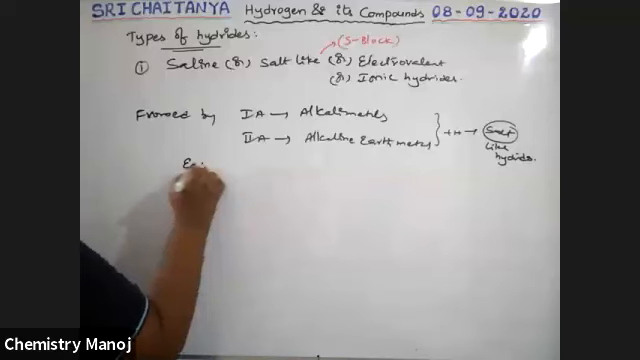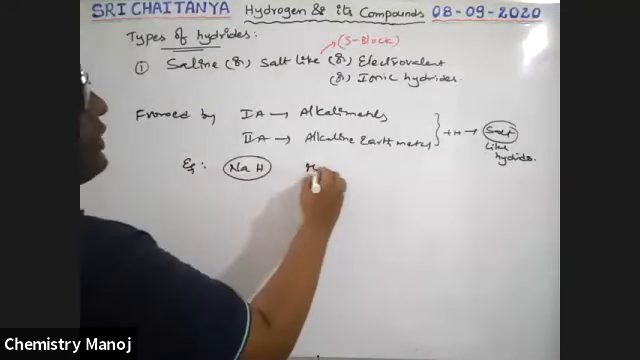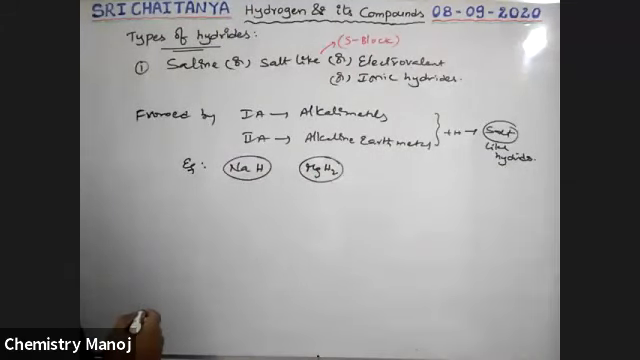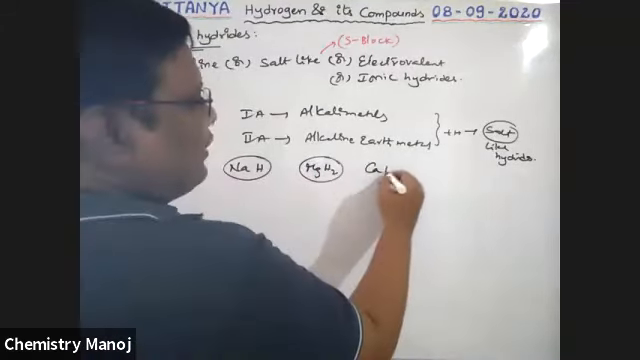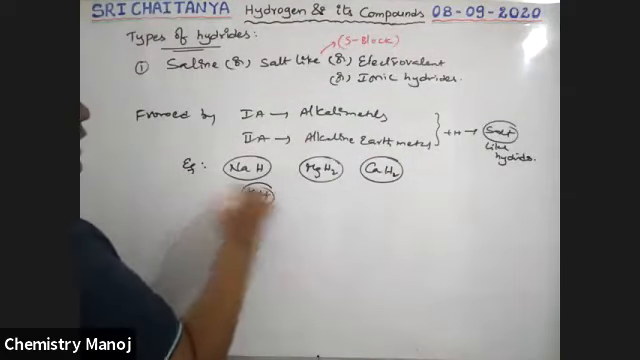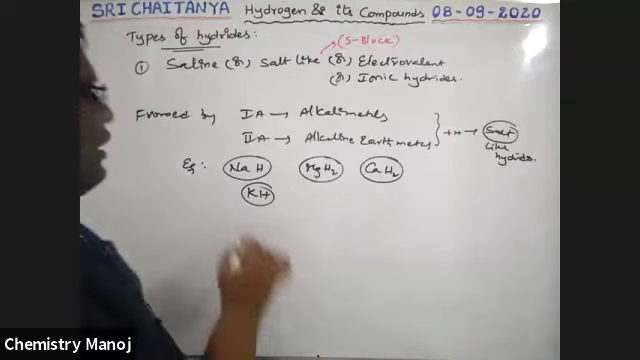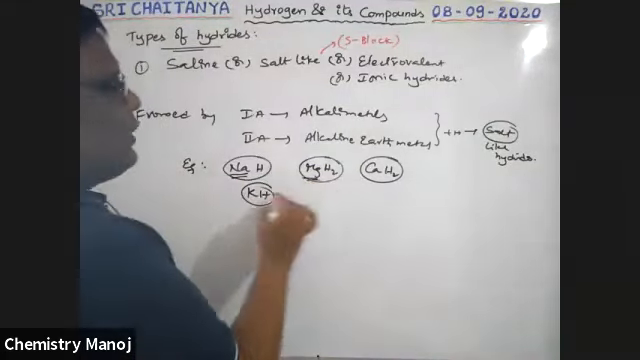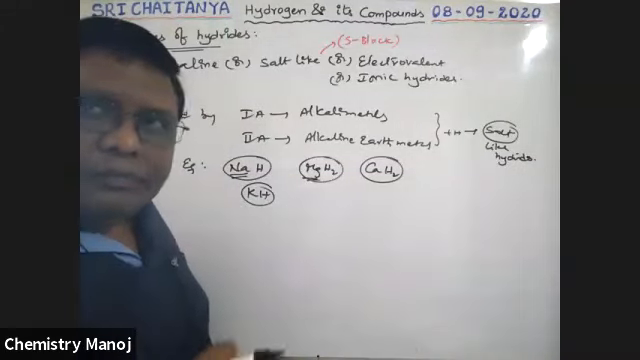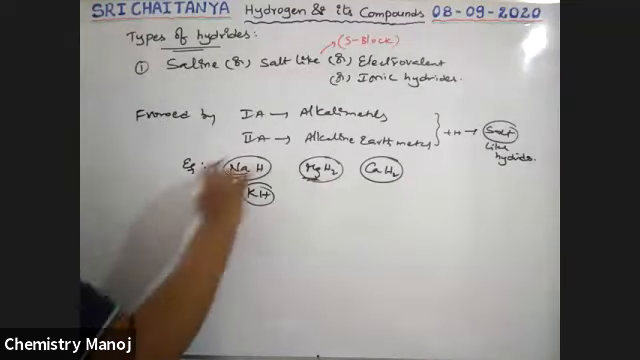Let us take an example: NaH, sodium hydride. MgH2, magnesium hydride. CaH2, calcium hydride. And also potassium hydride. These are different types of hydrides. Here, alkali metal or alkaline earth metal with hydrogen, only two types of elements are there.